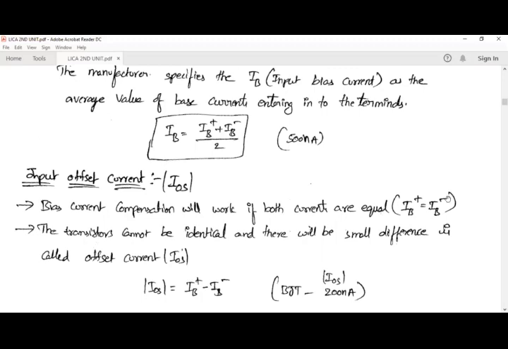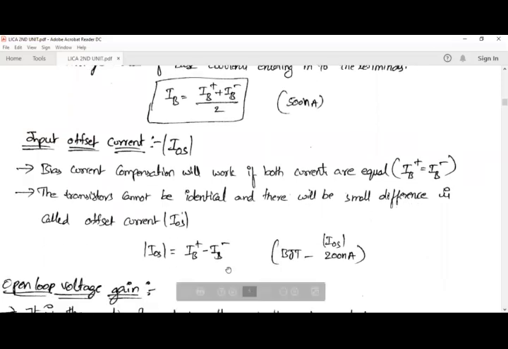Because of that, there will be a change in the bias current. That is, the inverting input terminal current is different from the non-inverting input terminal current. This is the non-inverting input terminal current, and this is the inverting input terminal current. So these two, I minus, are different. We can obtain the difference between those two, and we call that the input offset current. That is, IOS is nothing but the difference between the two input currents.